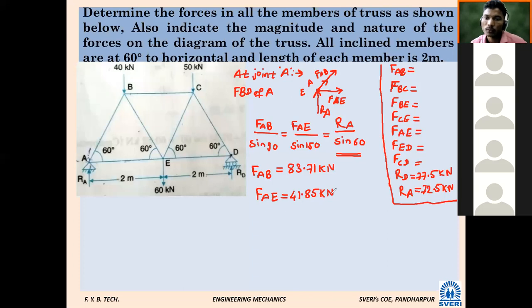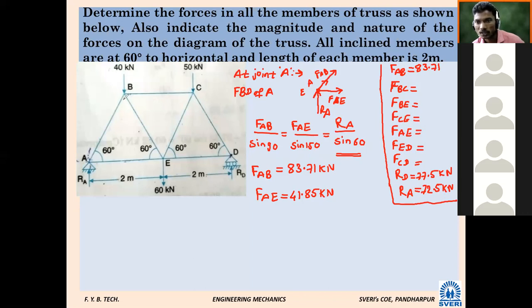So this process we will write here. FAB we got 83.71. Nature, we are going to decide finally at point B. Still we have assumed it as tensile, so no problem. We assumed it away from point A, but at point B we are going to check.